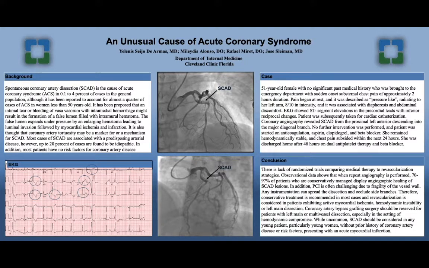Most cases of SCAD are associated with a predisposing arterial disease. However, up to 20% of the cases are found to be idiopathic. In addition, most patients have no risk factors for coronary artery disease. We present a 51-year-old female with no significant past medical history who was brought to the emergency department with a sudden onset substernal chest pain.